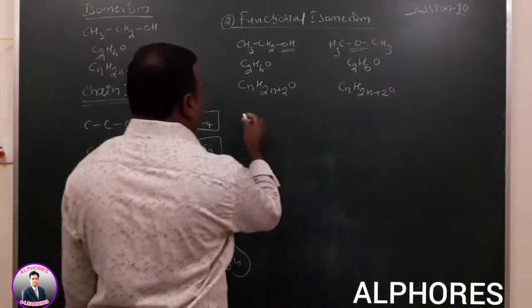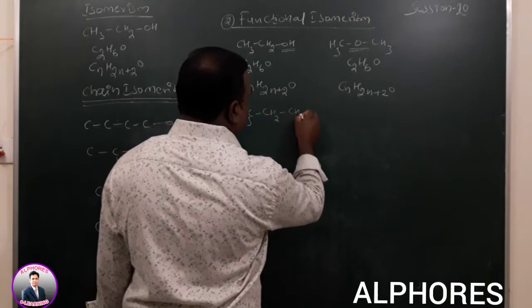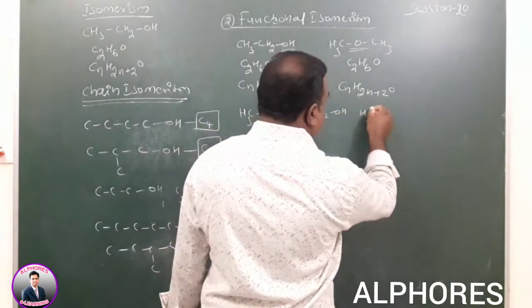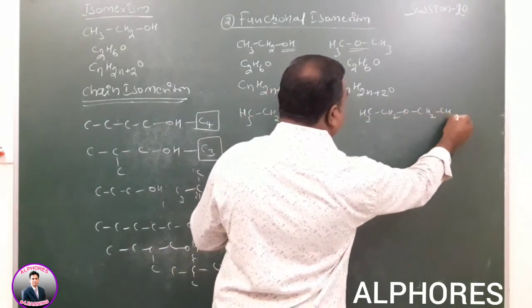For example, here CH3CH2CH2CH2OH is given, and CH3CH2OCH2CH3 is given.